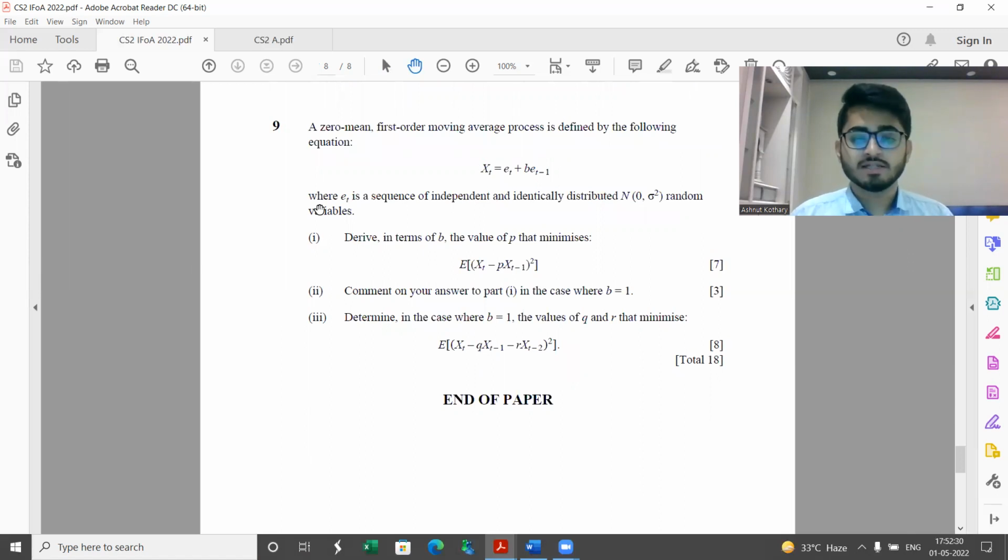Finally, question 9, this is from time series. Again, a lot of students found a lot of difficulty on this. Personally, I would say that given that it's an online mode of examination, on MS Word, so much mathematical typing is something which has not been tested previously. And in this particular examination, the tendency to ask such questions was a lot higher. Had this been on paper, it would have been like any other question.